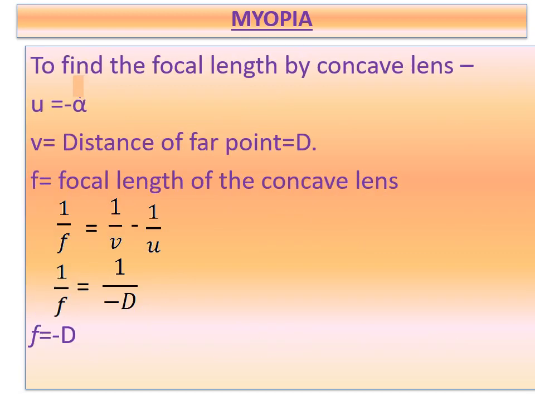So to find the focal length of the concave lens, you have to remember these points. U is the object distance, which is at infinity, V is the image distance, equal to the distance of the far point of the myopic person, and F is the focal length of the concave lens. We know the lens formula: 1/F = 1/V - 1/U. So on calculation we get F = -D. Here F is negative, showing that it is the focal length of a concave lens.